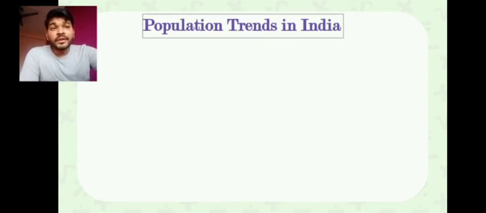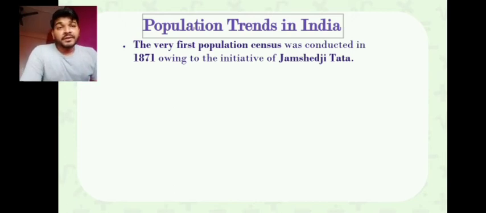You have to go through 3 more points here. The first is the population census. Every 10 years our population is calculated and the data is published. It was an initiative taken by Jamshedji Tata in 1871.